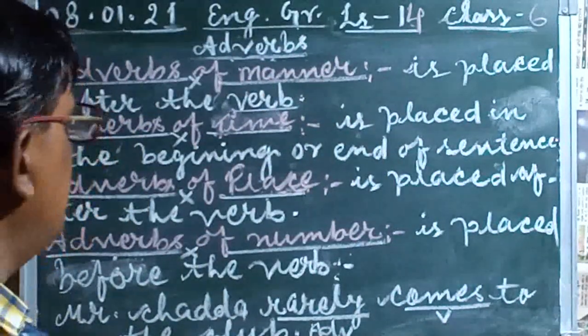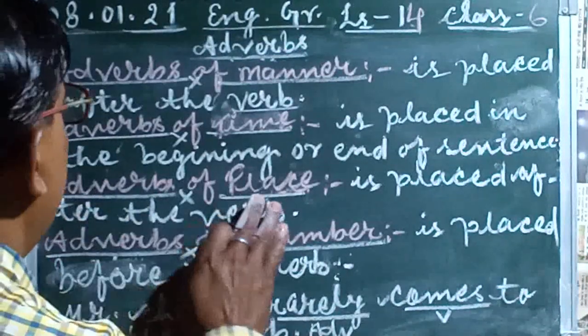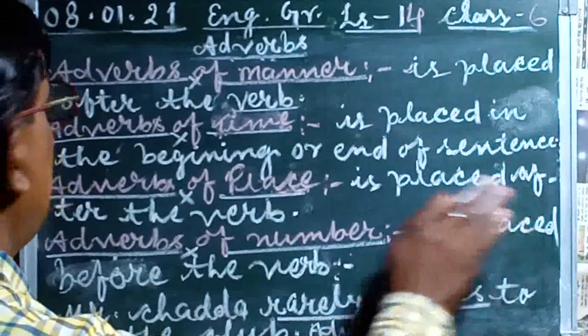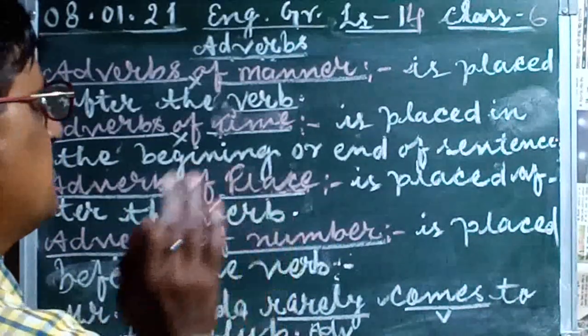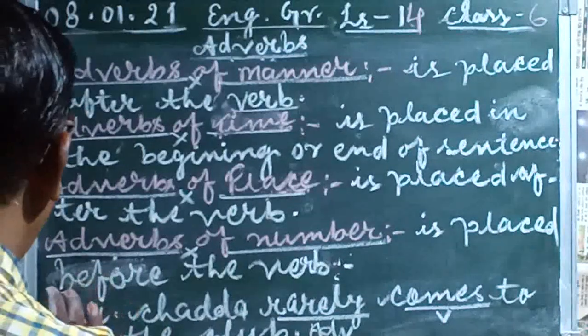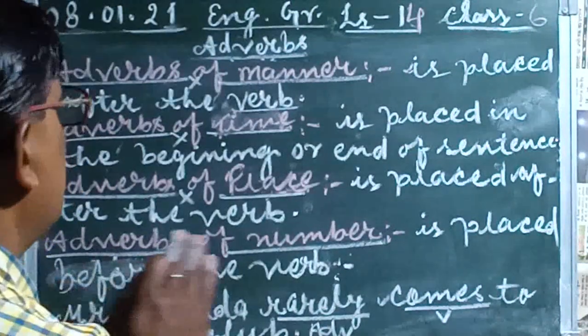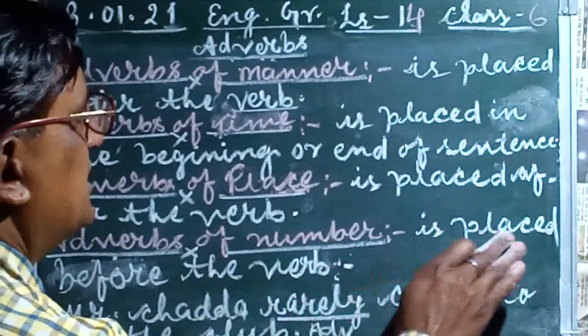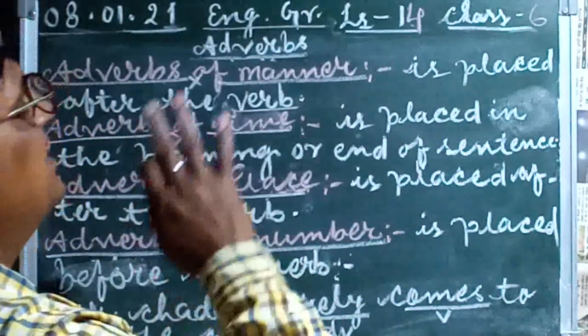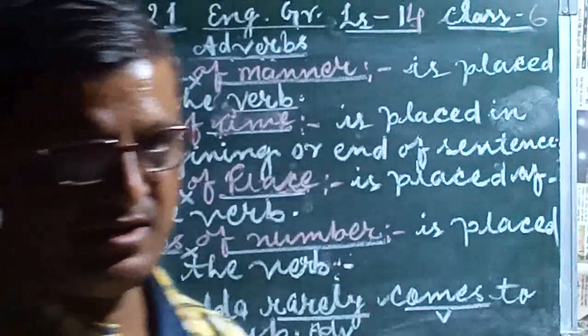In third number we take place; this adverb is placed after the verb. And in fourth number, the adverb of number is placed before the verb, and it completes its meaning.